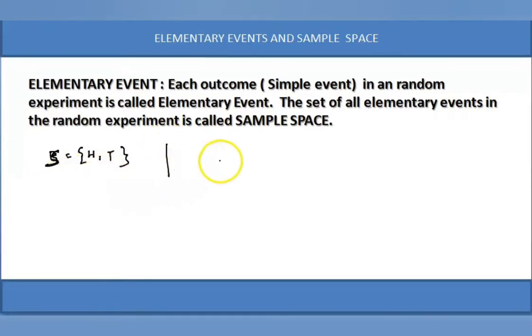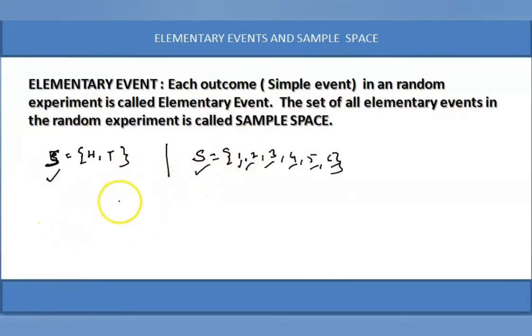Similarly, when a die is rolled, what is the sample space? 1, 2, 3, 4, 5, 6. This is the sample space. 1 is an elementary event, 2 is an elementary event, 3 is an elementary event. Simply we call it a simple event, or an elementary event. So the set of all possible elementary events in a random experiment is called a sample space.